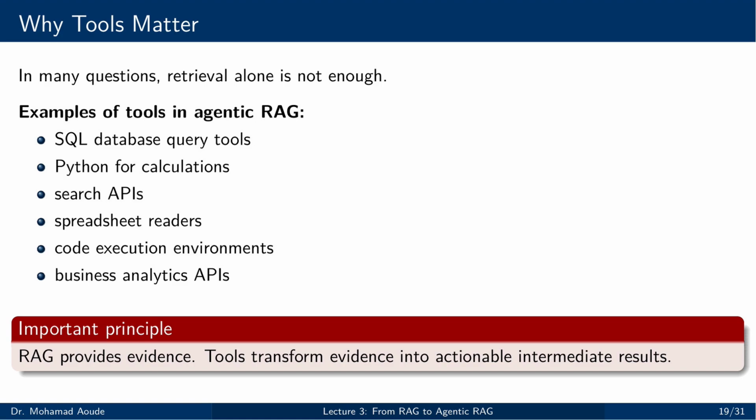In many real tasks, retrieval alone is not enough. Retrieval gives us evidence, but evidence by itself does not always solve the problem. Suppose the system retrieves sales tables from a database. That is useful, but the user may not want raw tables. The user may want growth rates, comparisons, thresholds, forecasts, or ranked options. That means the system must do something with the retrieved evidence.